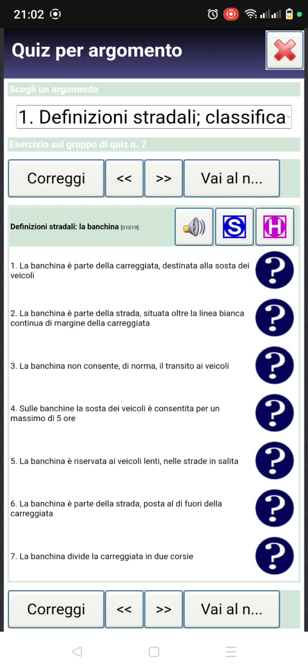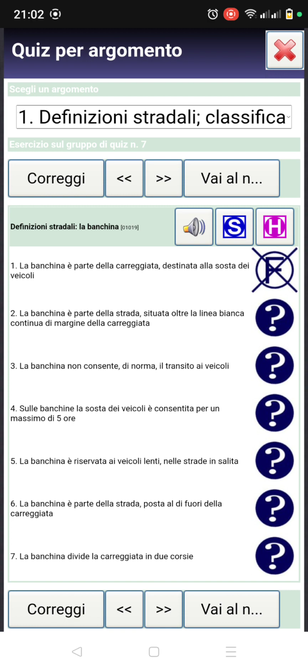La Bankina è parte della carreggiata, destinata alla sosta dei veicoli. So the Bankina, the edge, this question says is part of the carriageway, designated for the parking of vehicles. No, it is false. The banquina is not part of the carriageway and is not designated for the parking of vehicles.